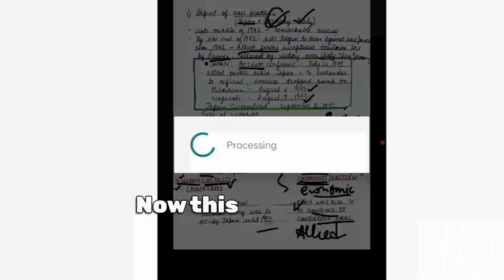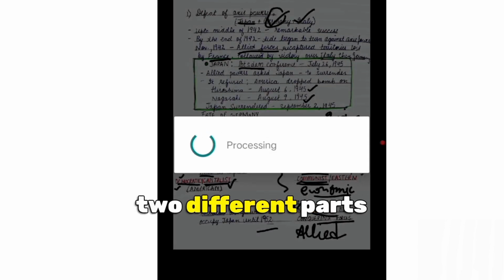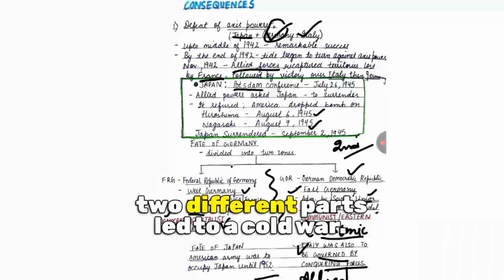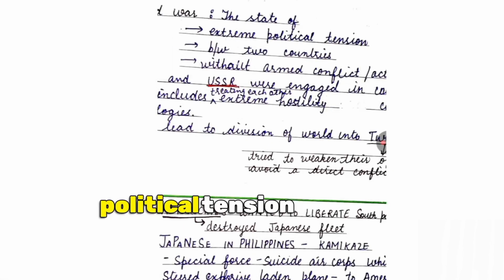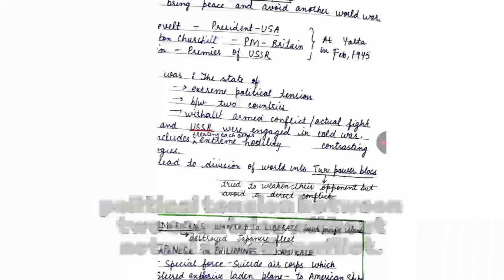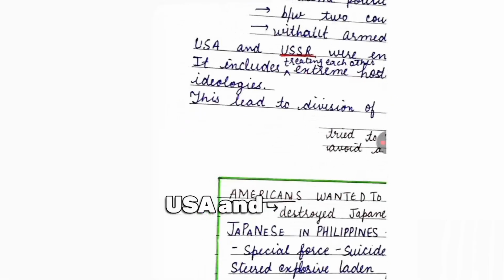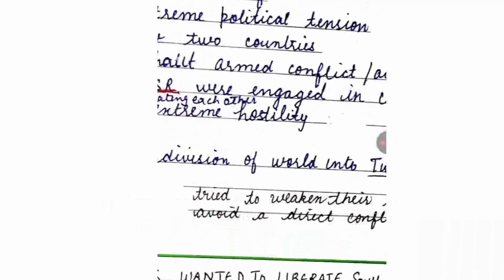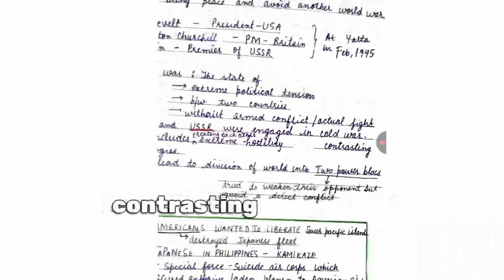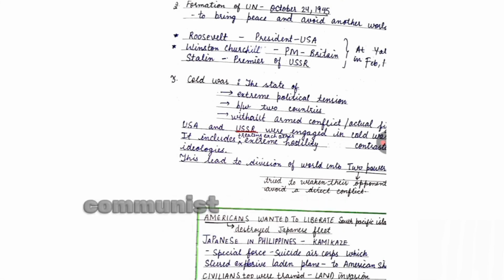Now, this division of the world into two different parts led to a Cold War. Now, what is a Cold War? Cold War is a state of extreme political tension between two countries without actual armed conflict and actual fight. USA and USSR, the two power blocs, were engaged in a Cold War. It includes treating each other with extreme hostility. Hostility means hate. And contrasting ideologies, which I explained to you, the communist ideology and the capitalist ideology.